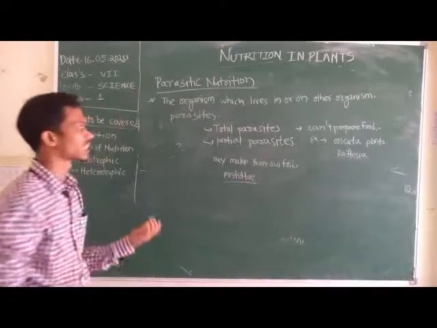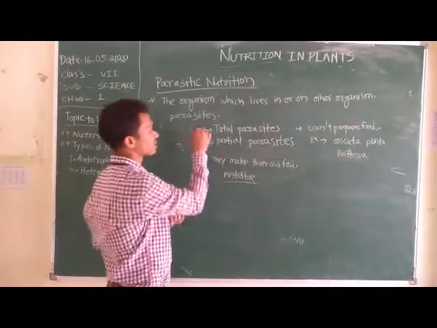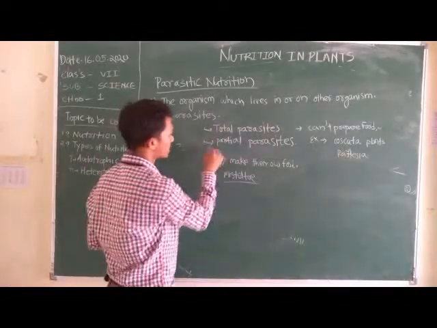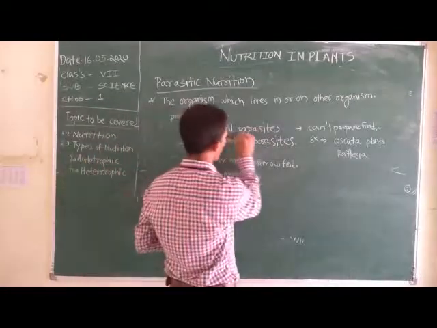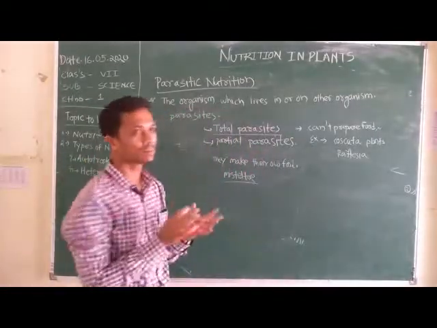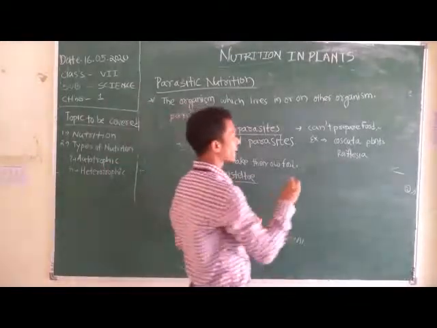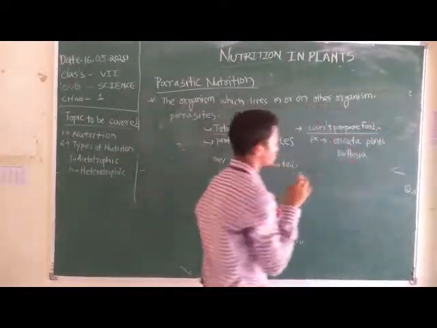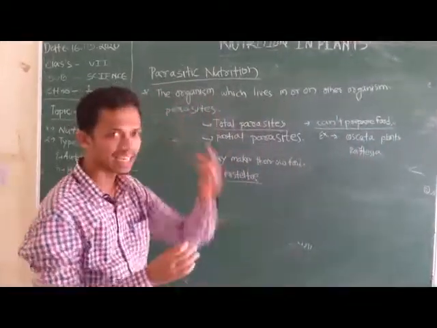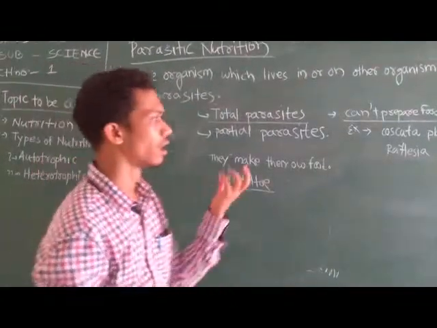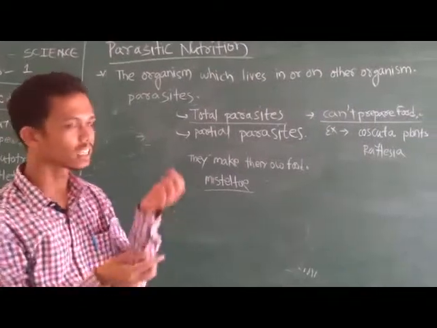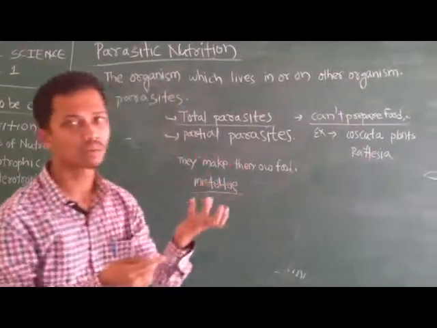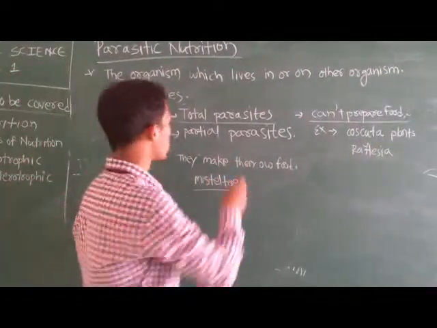One is total parasite and another is partial parasite. So let's discuss that first. Total parasites are those plants which cannot prepare food. They do not have green leaves. They do not have chlorophyll pigment. If chlorophyll pigment is present, it is in such a small amount that it cannot form food. So in the case of total parasites, they cannot prepare food.